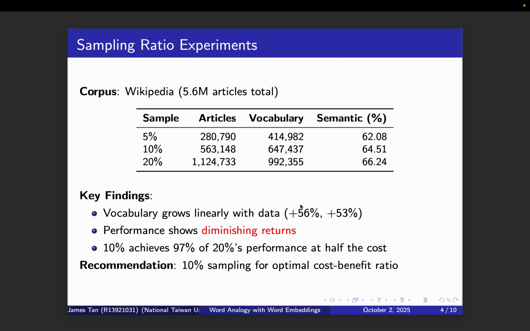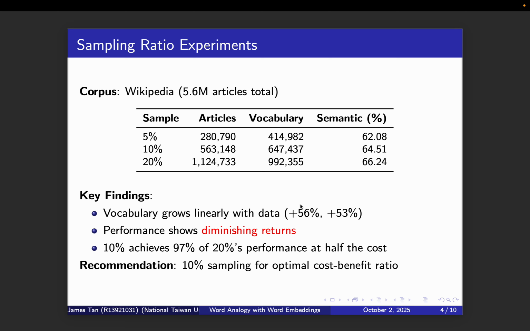I trained these models using 5%, 10%, and 20% of Wikipedia's 5.6 million articles. The results show clear vocabulary growth from 415,000 to 992k words, but with diminishing returns.